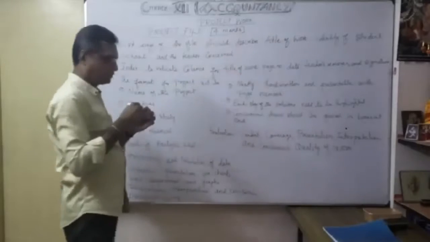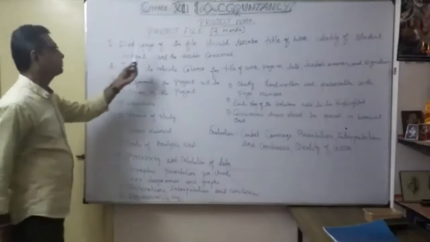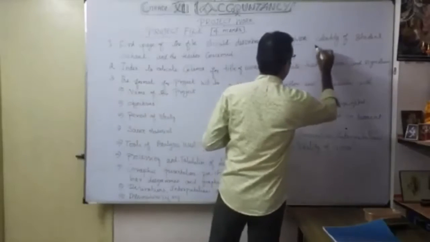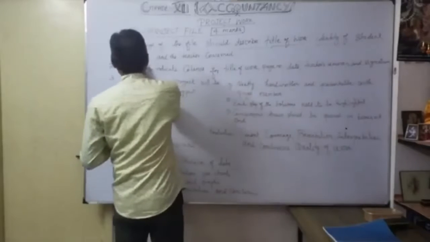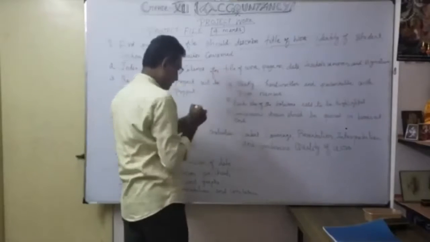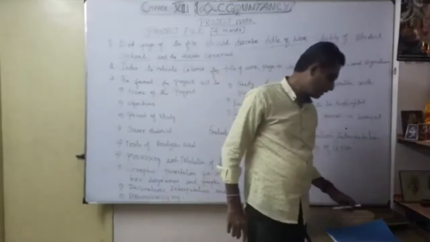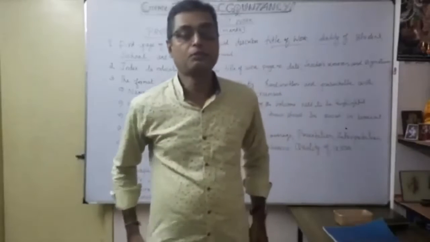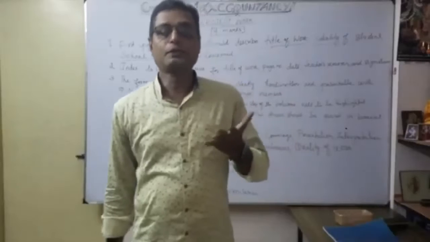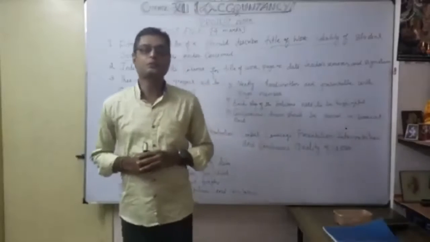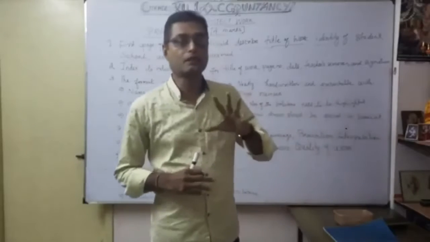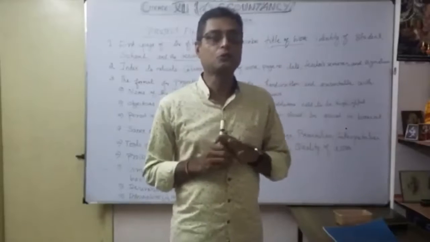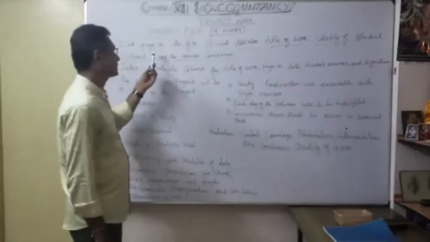Before that, what are you going to do? The first page of the file should describe the title of work, then the identity of the student, thereafter the school and teacher concerned. So these are the 4 important pieces of information. When you start the project, the very first 2 pages, the respective school will send the format of the copy, like the acknowledgement copy and certificate copy. That's the guideline given by the school.